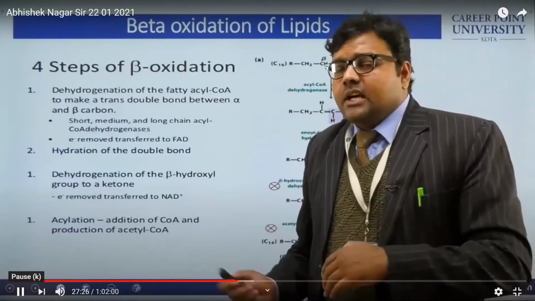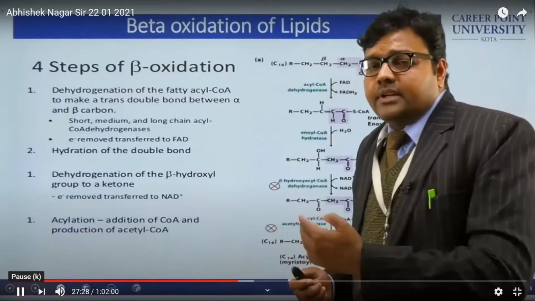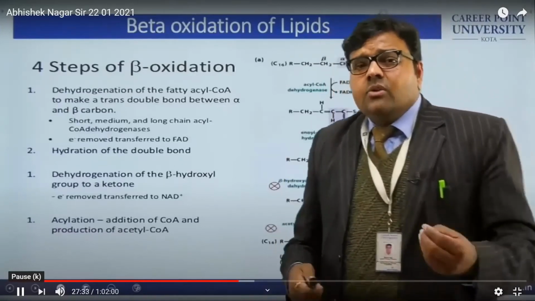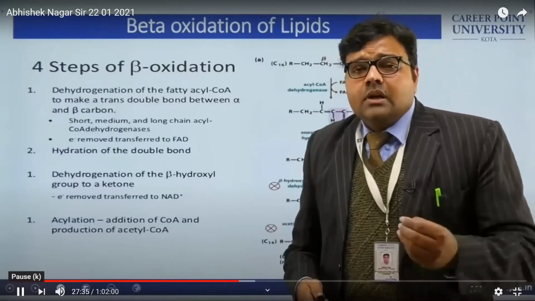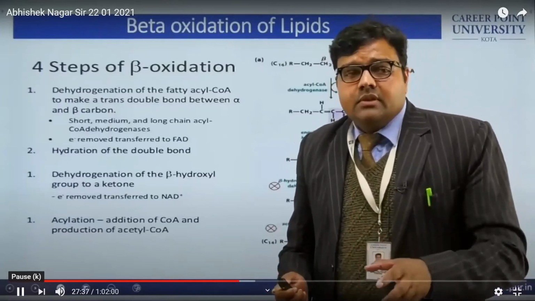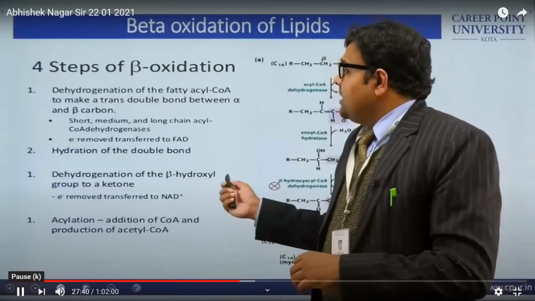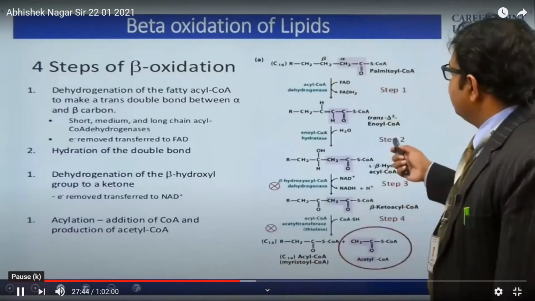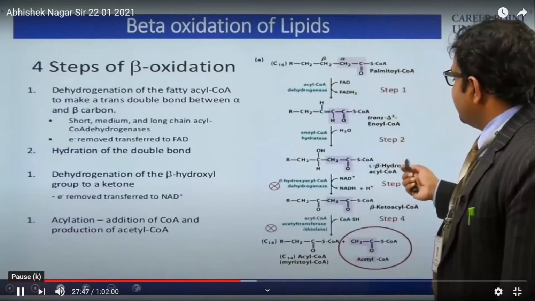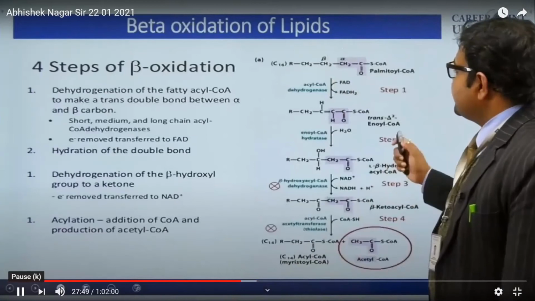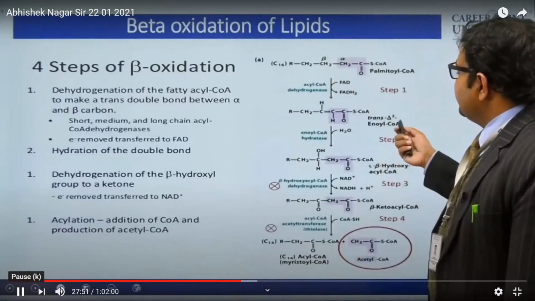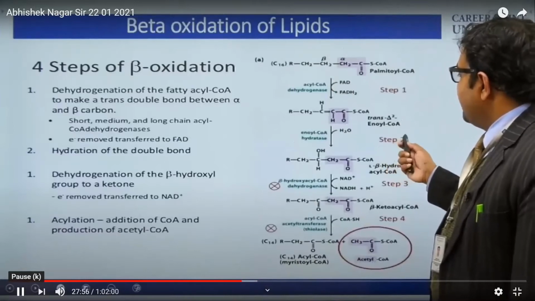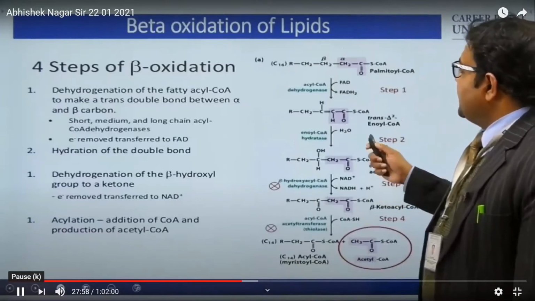So these carbon atoms are alpha and beta, and on the beta carbon atom we are going to form the oxidation, or beta oxidation of lipid. So from this cycle we come to know that there are step 1, step 2, step 3 and step 4. First step is this acid is going to change into the trans delta-2 enoyl CoA. So what is happening in this step?